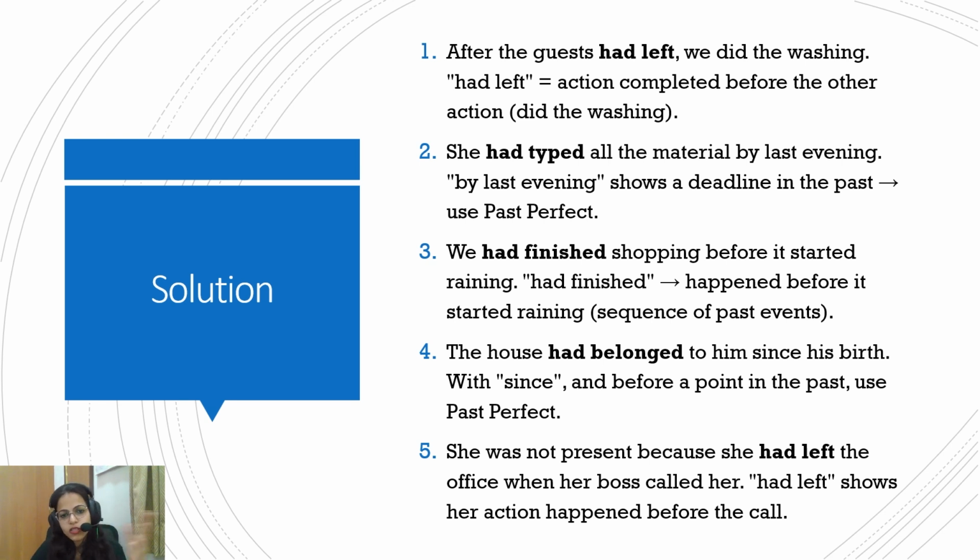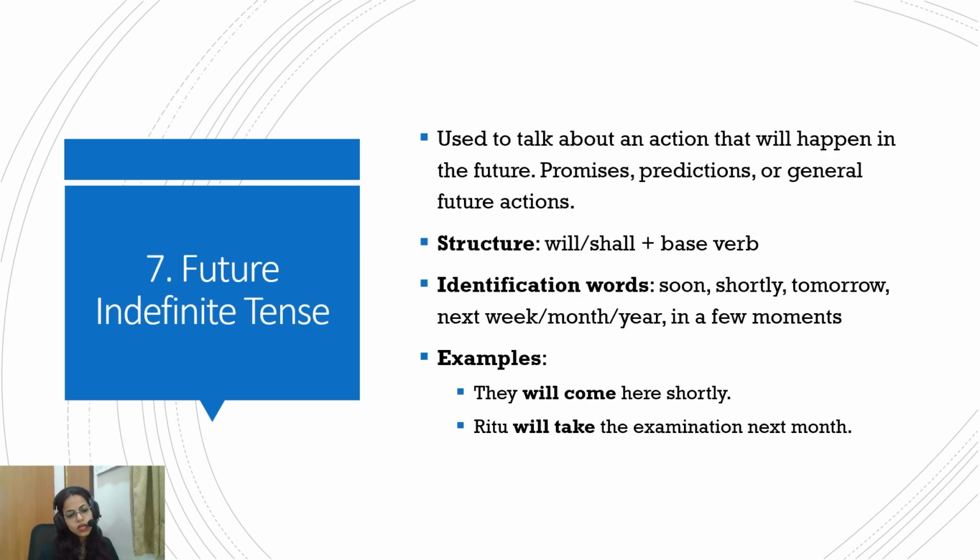So had left. Again, she had typed all the material by last evening. Two actions are there, the typing of the material before the last evening. Okay, we had finished shopping before it started raining. Again, had finished. The house had belonged to him since his birth, so birth and belonging of the house. She was not present because she had left the office when her boss called her. Okay, so simple enough. Now we enter into future tense.